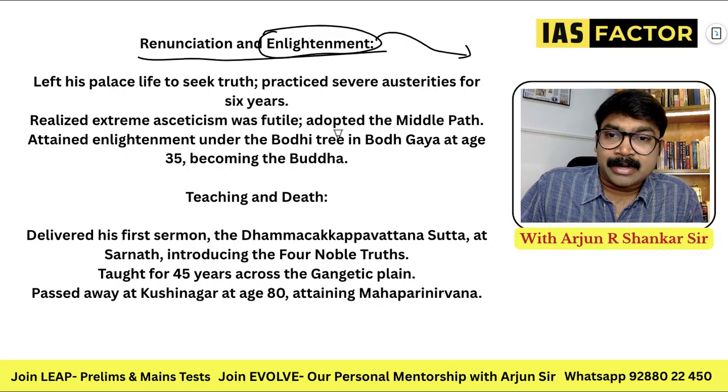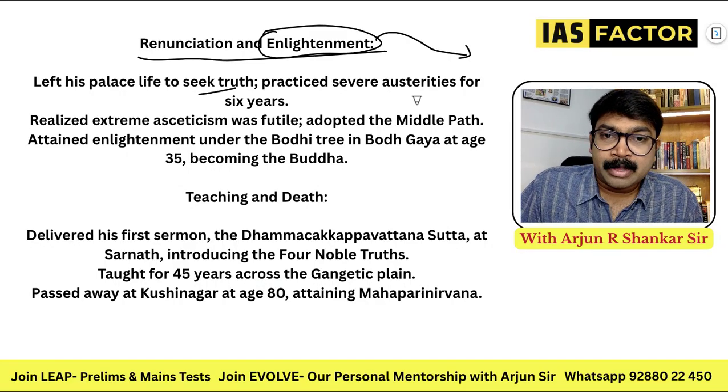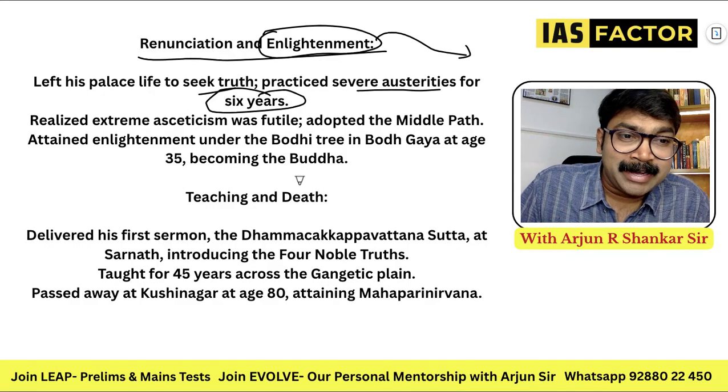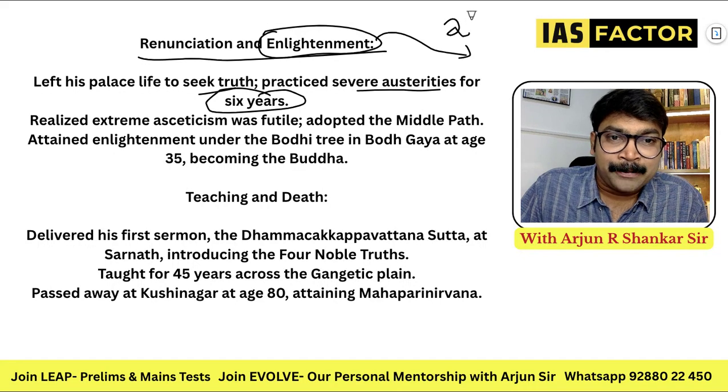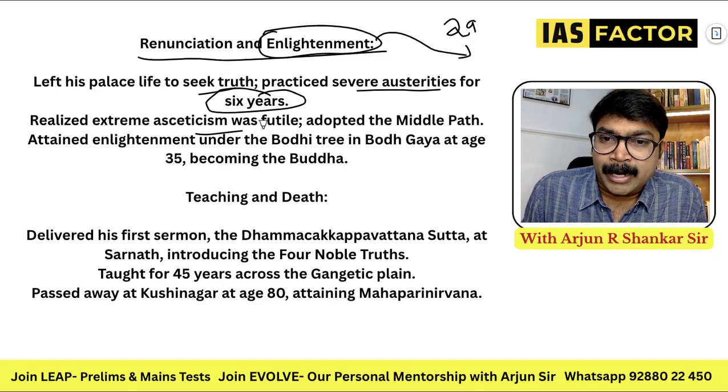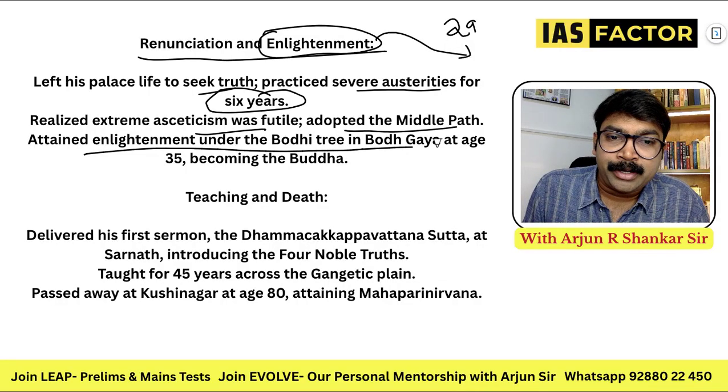So let's understand. He left his palace to seek truth and practiced severe austerities for 6 years. 6 years he tried his best. He left at 29 and practiced for 6 years. Extreme asceticism was futile. He adopted the middle path, attained enlightenment under the Bodhi tree in Bodh Gaya, and became the Buddha.